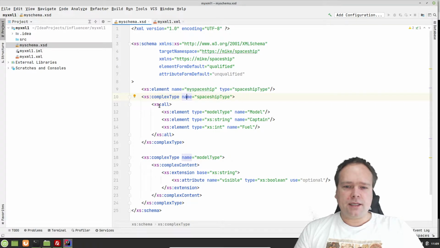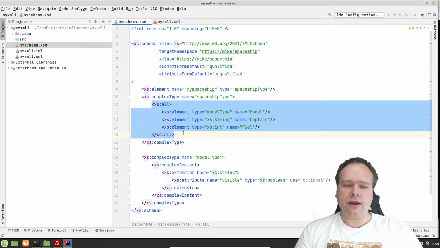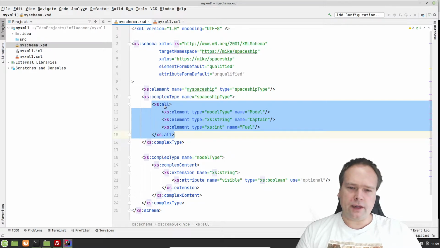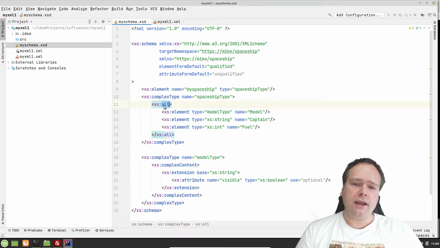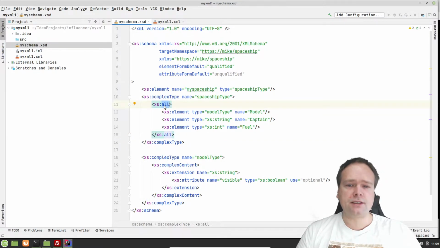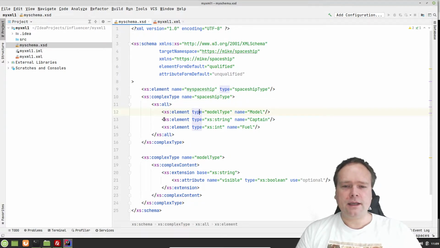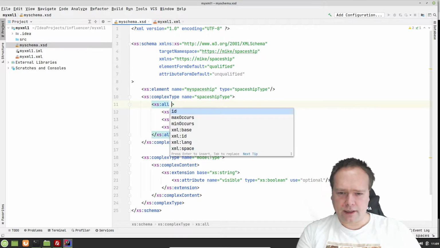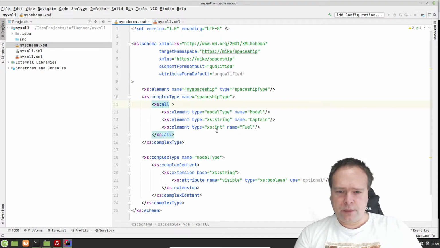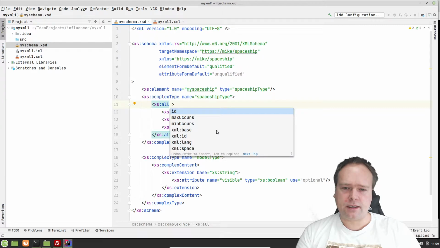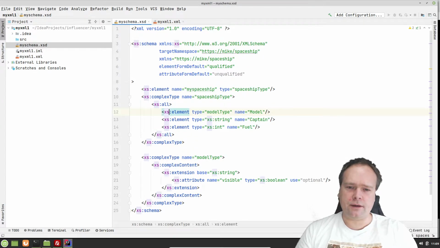So here we have a complex type, and then I want to have all of these sub elements right here. They need to be there. I do not care about the order. If I care about the order, then I need to write sequence instead. Then I can have a sequence, and the order actually means something right here. We can also set the min and max occurs right here.